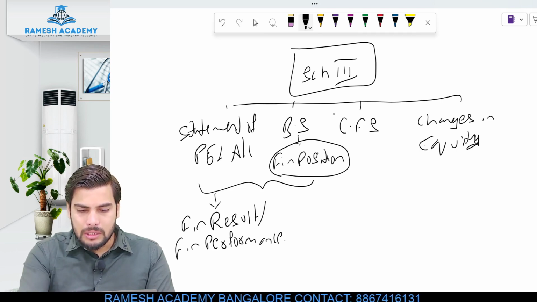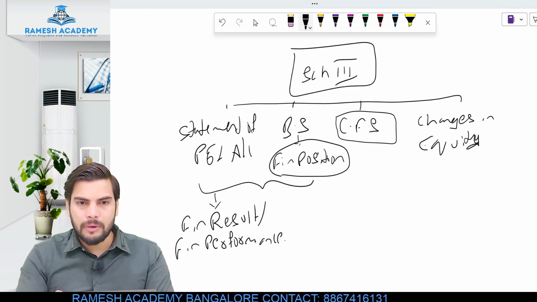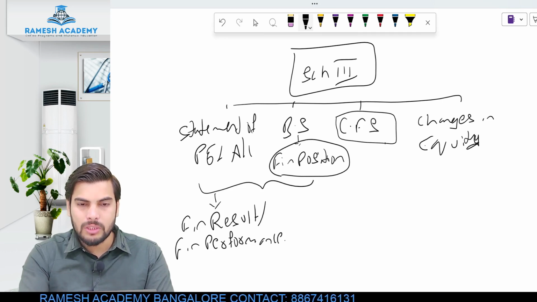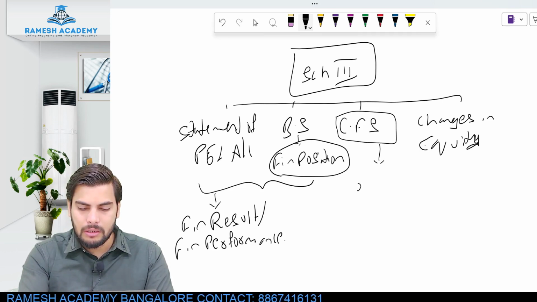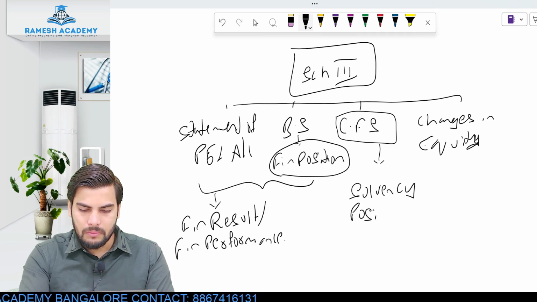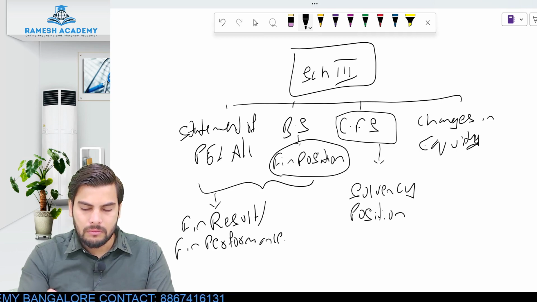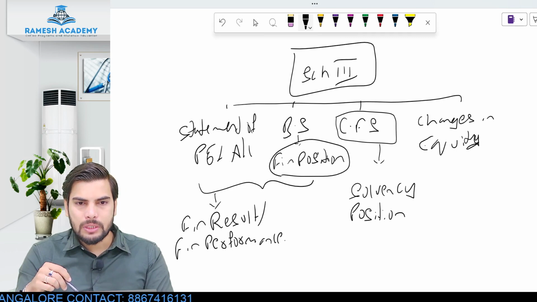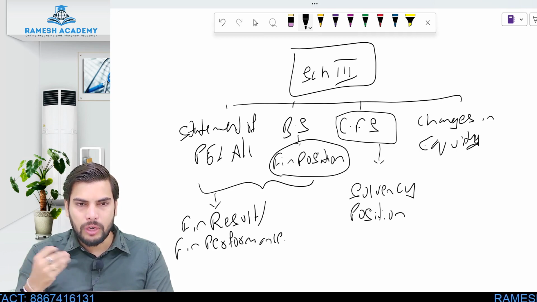And look at this. This is also a component of your financial statement itself, cash flow statement. So this is prepared in order to determine the solvency position. So what is solvency position, or who is an insolvent? Basically a person who is not having sufficient asset in order to repay his liability.